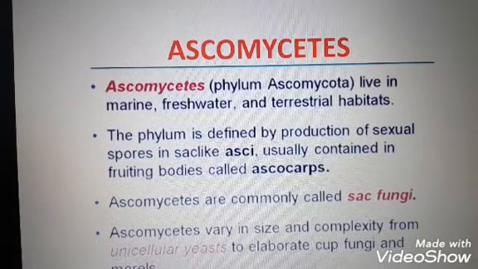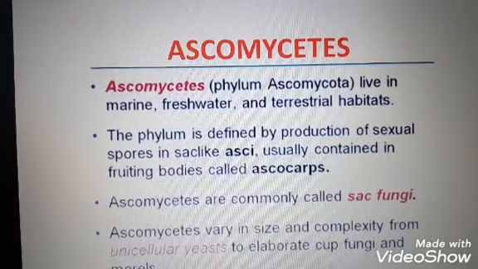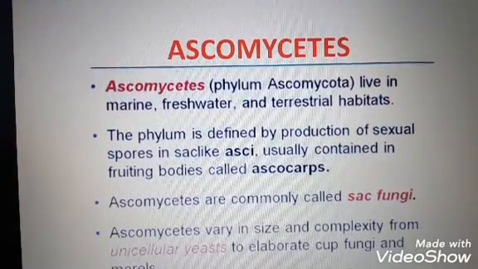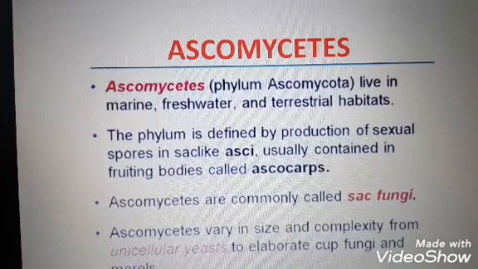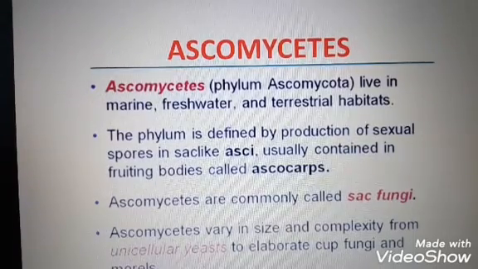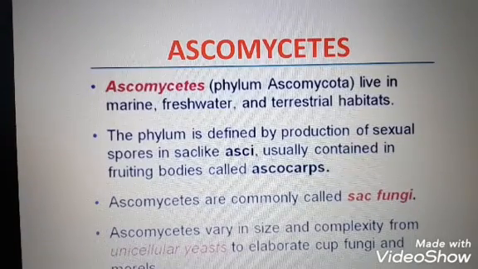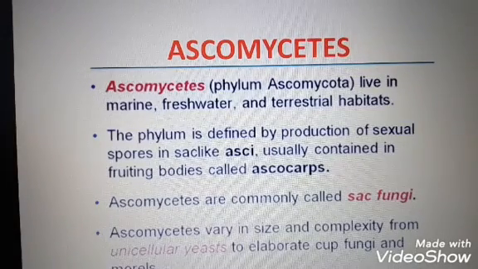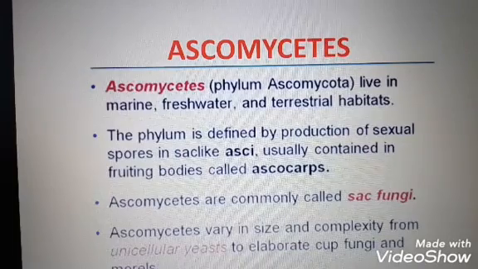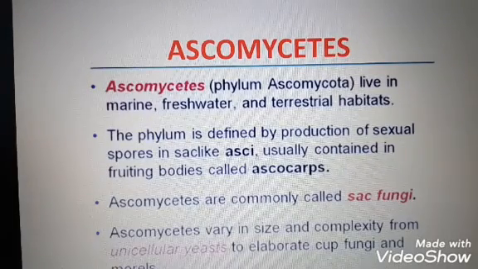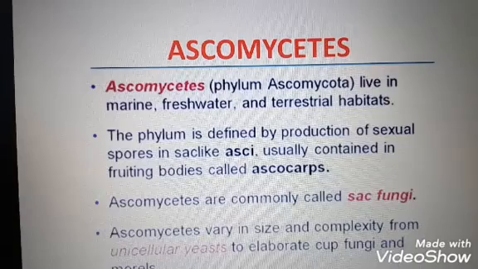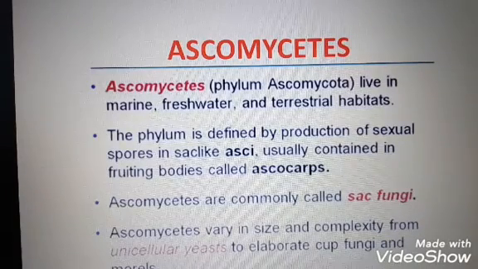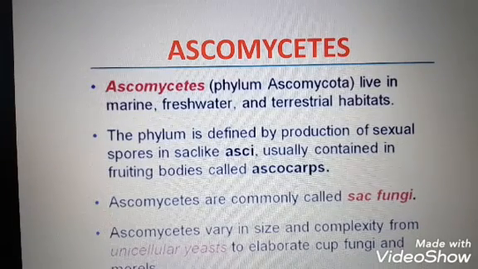Actually, Malayalam is prohibited for teaching, but I know that you have some confusion in this topic. That's why I discussed it in Malayalam. So ascospores, ascus, then ascocarps.